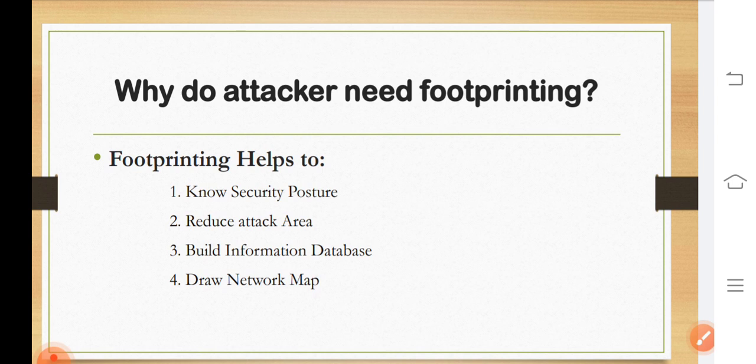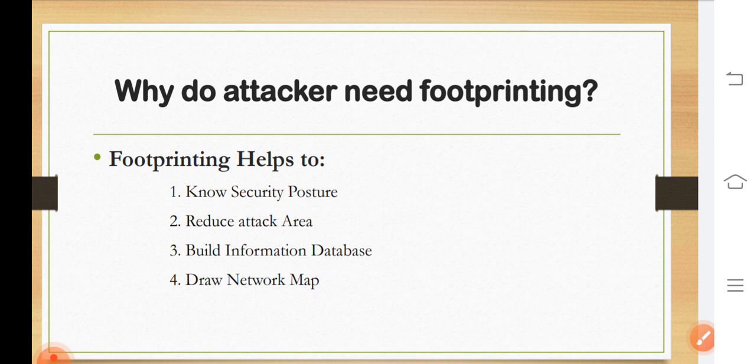Next is reduce attack area. By using a combination of tools and techniques, an attacker can take an unknown entity, for example XYZ organization, and reduce it to a specific range of domain names, network blocks and individual IP addresses of systems directly connected to the internet, as well as many other details pertaining to its security posture.